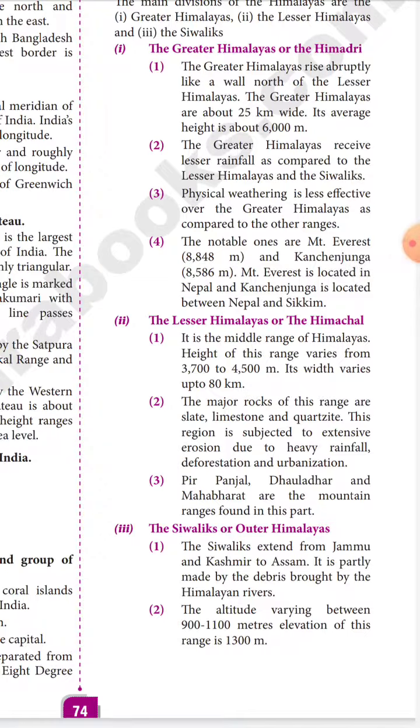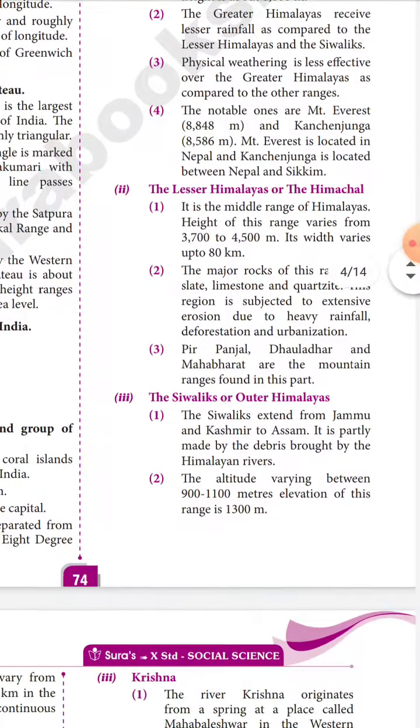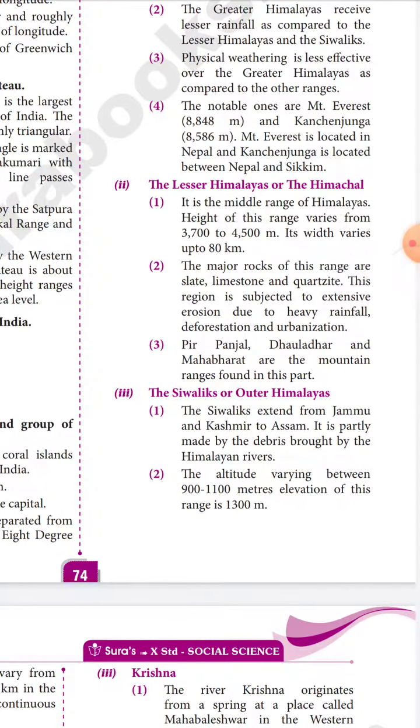The Greater Himalayas receive less rainfall as compared to the Lesser Himalayas and Shivaliks, and physical weathering is less effective over the Greater Himalayas compared to other ranges. The notable mountains are Mount Everest and Kanchenjunga. Mount Everest is located in Nepal. Kanchenjunga is located in Nepal and Sikkim.